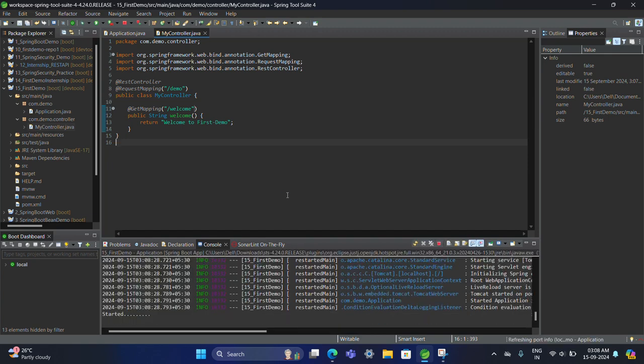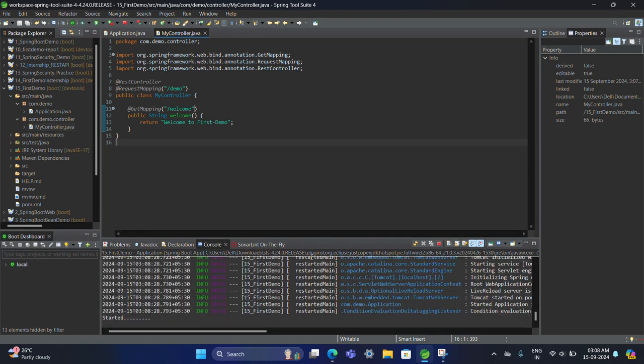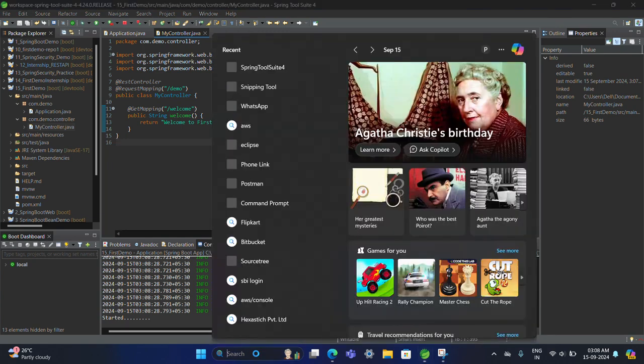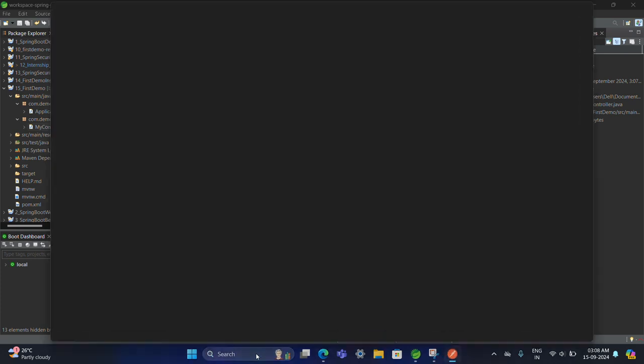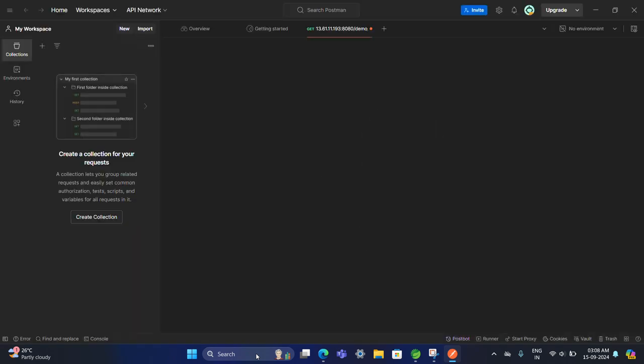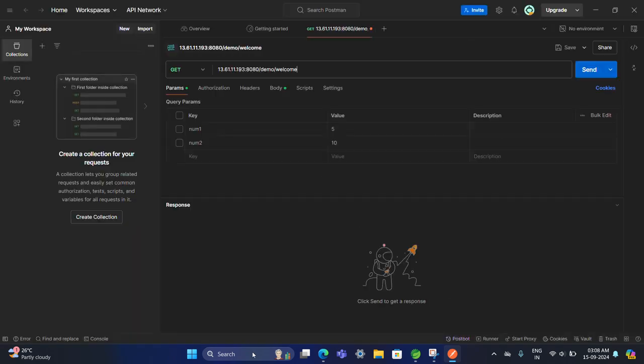Okay, let's check whether it is working fine or not. I don't know why it is giving some errors. Okay, let's check it further. For checking the APIs, there is a famous tool all developers use: Postman. Okay, so this is the IP. Let's convert it into localhost, because we have not deployed yet: localhost:8080/demo/welcome.